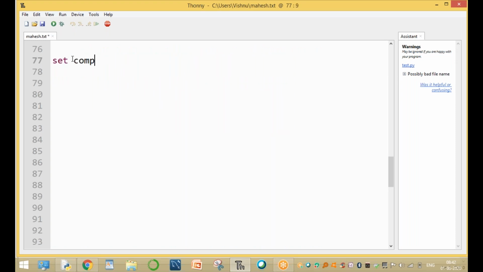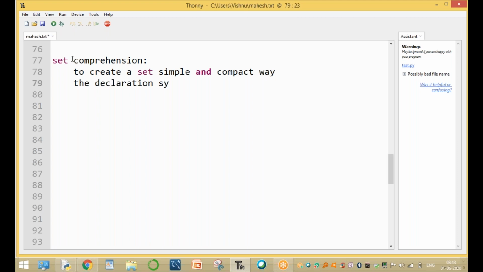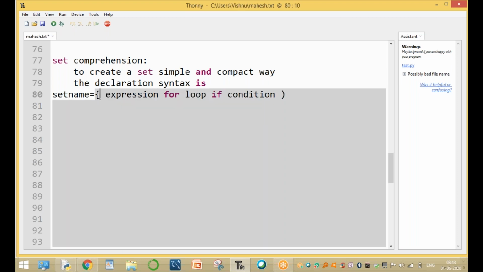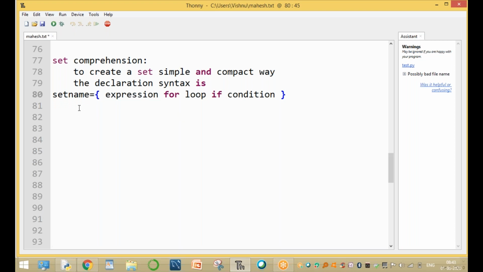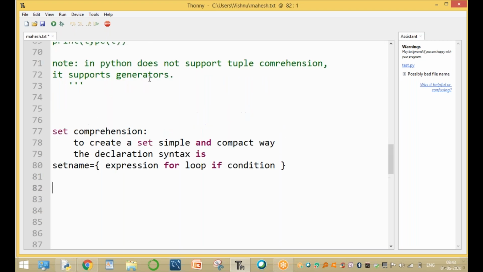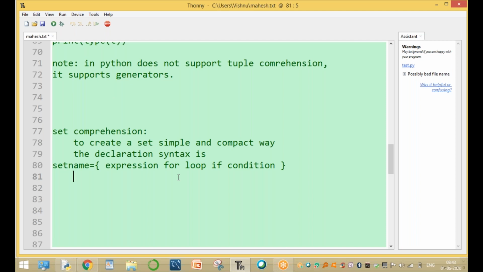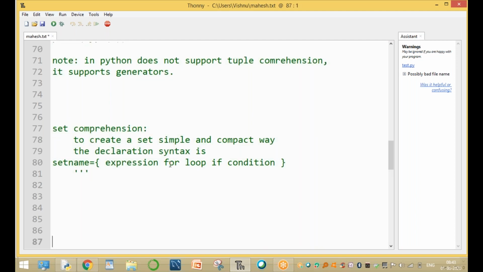The next one is set comprehension. So what is set comprehension? Now here to create a set in a simple, compact, easy way. Create a set in a simple, easy, and compact way. Okay, sir, what is the declaration syntax? Declaration syntax is here. This is a set name equal to. Okay, here if you want to use the list, set by using the set comprehension. This is called a parenthesis. One simple example program to create a set with 1 to 10 numbers.